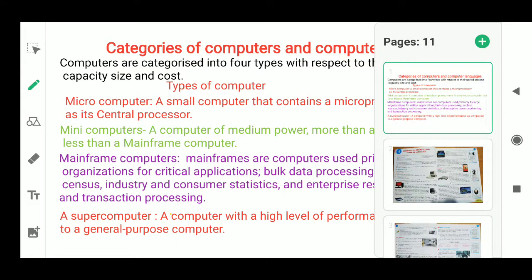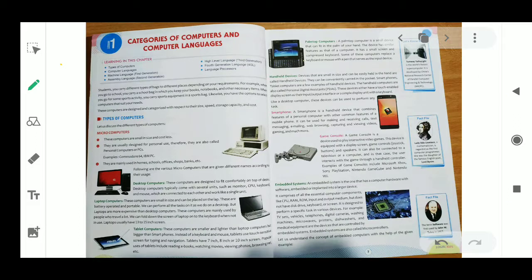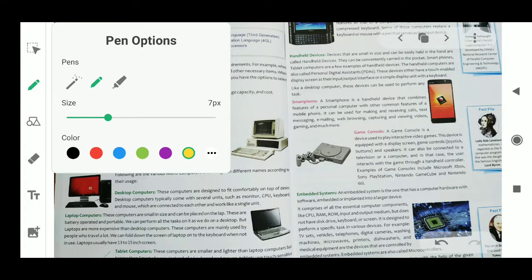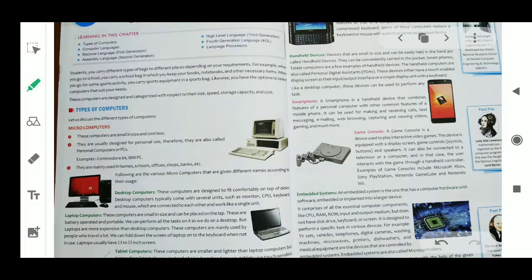All of you take out your page number 6, about the types of computer. We know microcomputer, so first of all we will study the microcomputer. You already know, it is a small computer that contains a microprocessor as its central processor. These computers are small in size. They are usually designed for personal use. Therefore, they are called personal computers.